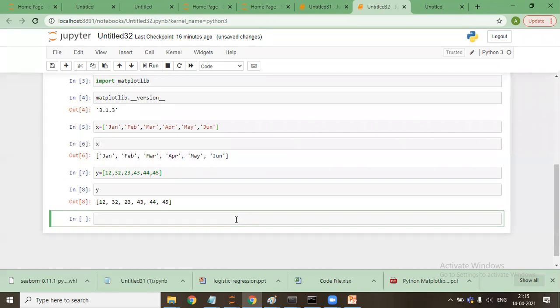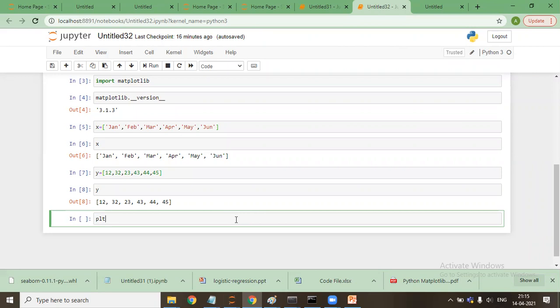So now what I'll say is plt. What is plt? plt has the capability of the pyplot file of matplotlib. It's an alias name to the pyplot file of matplotlib. When I say plt, this means matplotlib.pyplot.